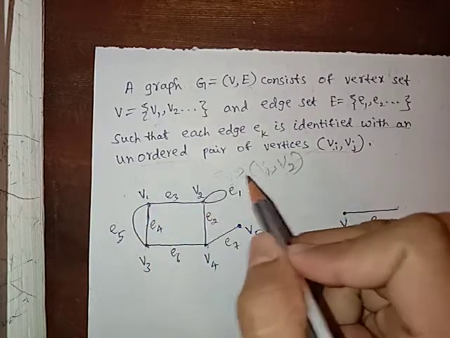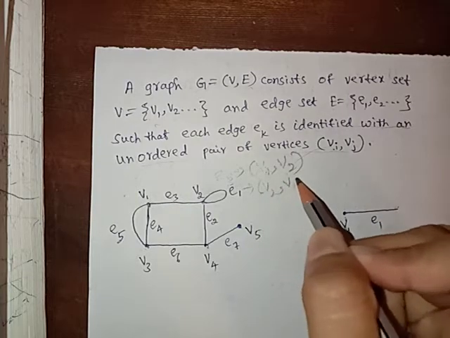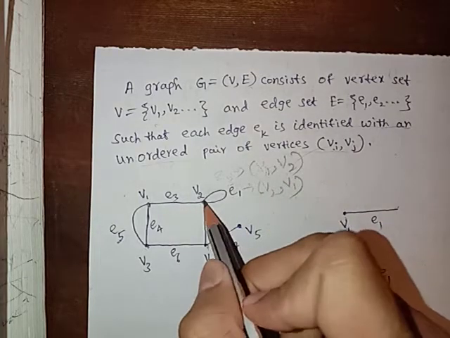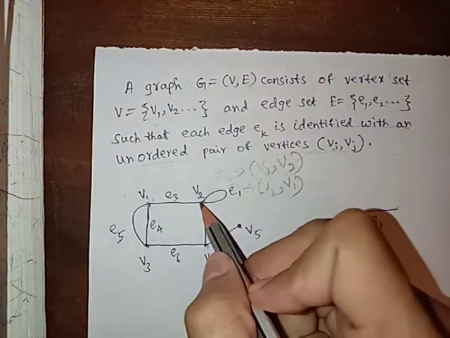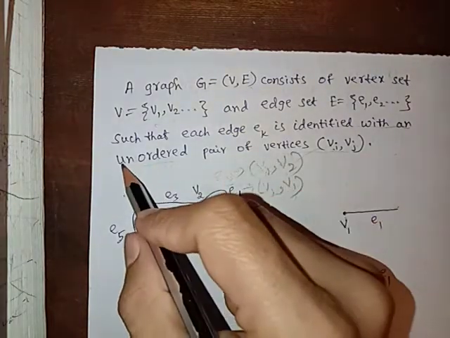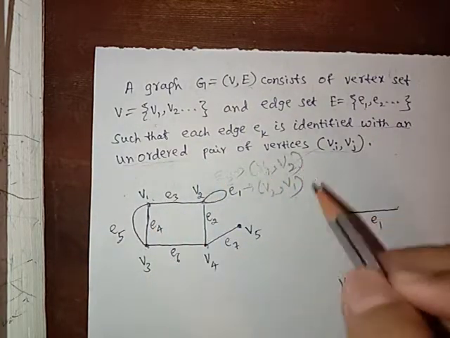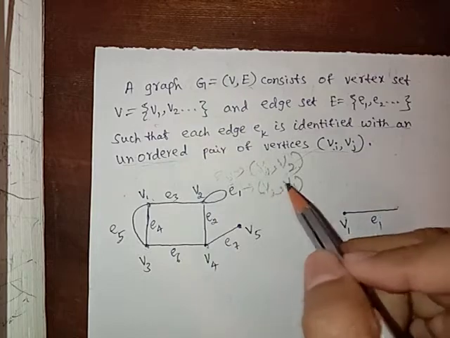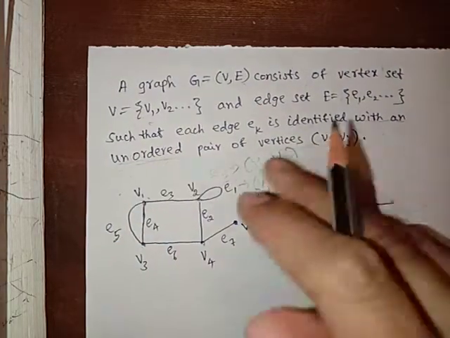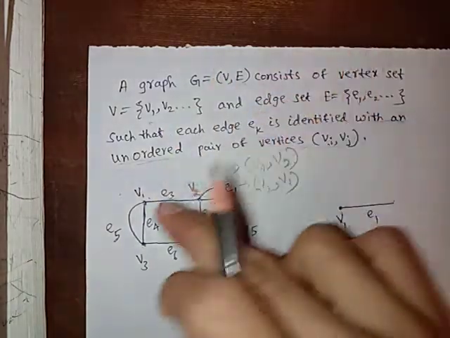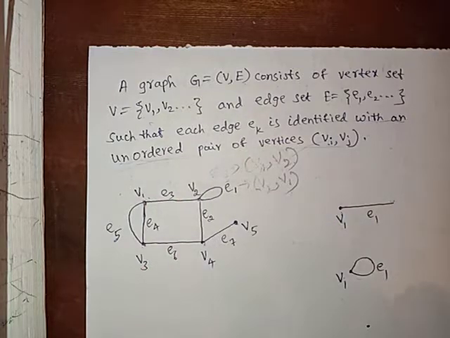We can also say e3 is identified with v2 and v1. It joins v2 to v1, or we can call it v1 to v2. So we call it an unordered pair. Not only does it join v1 to v2, it also joins v2 to v1. To become a graph, each edge must lie between two vertices.